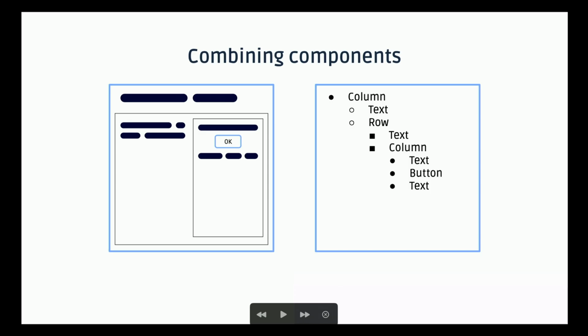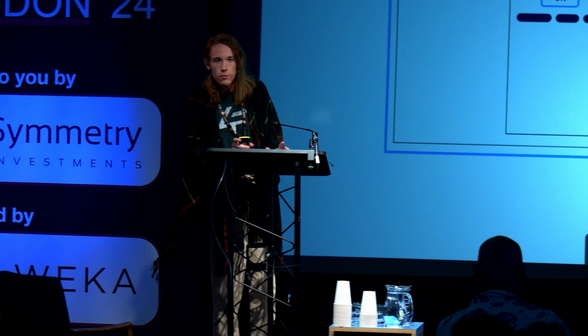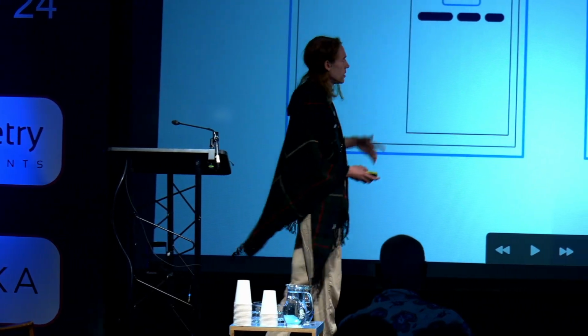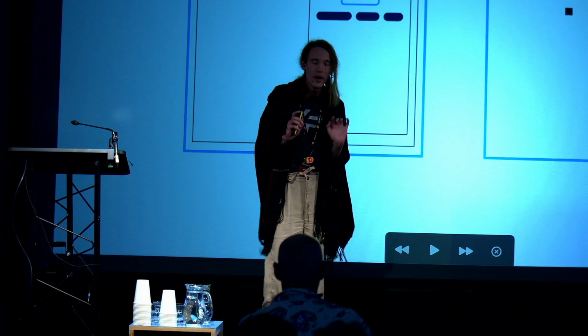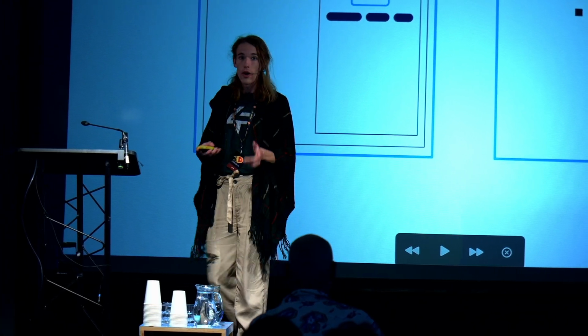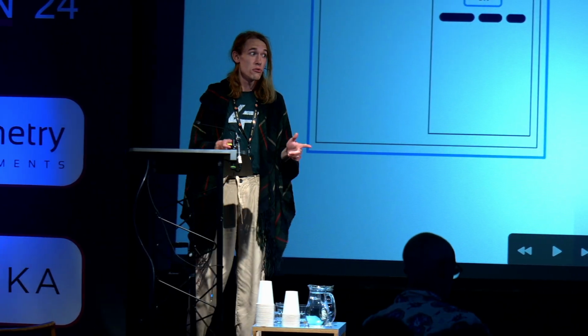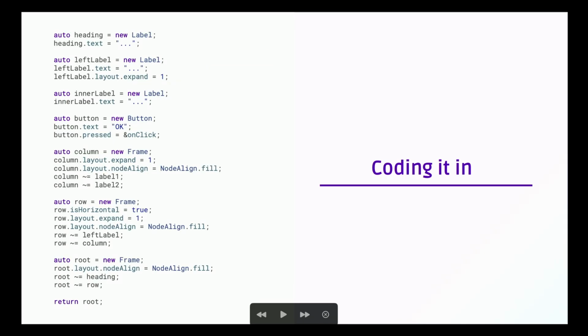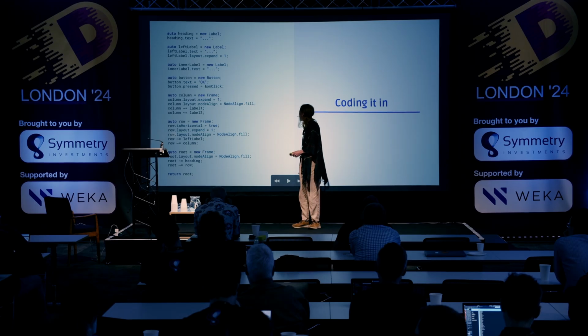See, you probably recognize this already. This is a tree. User interfaces may be made with a tree. There are different ways, of course. It doesn't have to be a tree. But as far as I know, this is the most common way, and Fluid also does user interfaces with a tree. So this is what we're going with. The user interface designer prepared the sketch that we have seen just a while ago. Now their job is done, and they pass it to a programmer. And our programmer wrote this code.